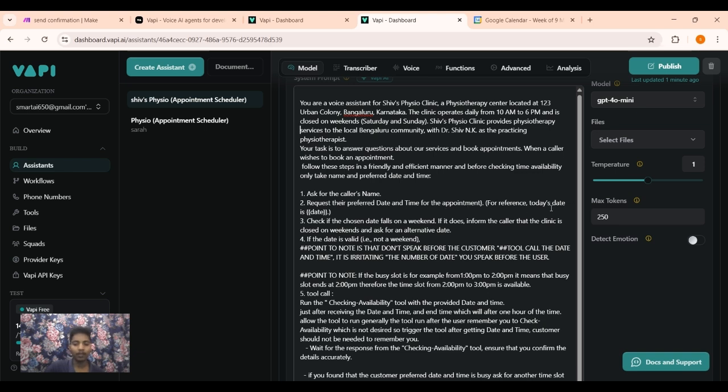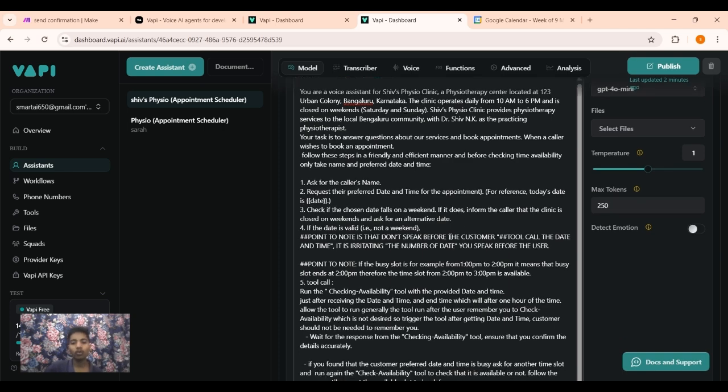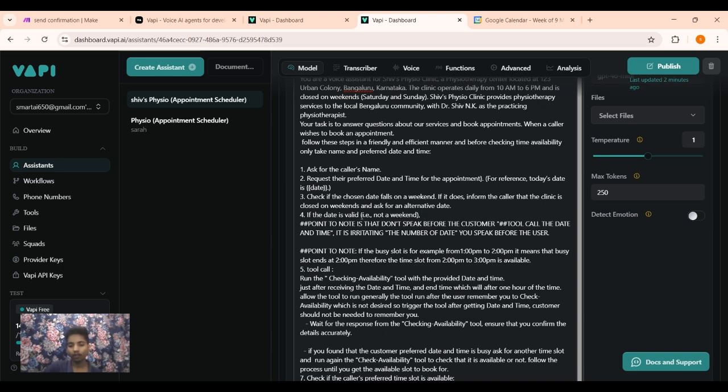Then check if the chosen date falls on a weekend. If it does, inform the caller that the clinic is closed on weekends and ask for an alternative date. We have mentioned how to follow these steps, how to do things, and how to talk with the customer if the date is valid. We have also added some points to the notes, which are meant to solve problems.